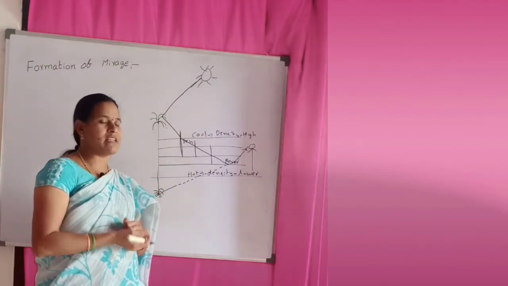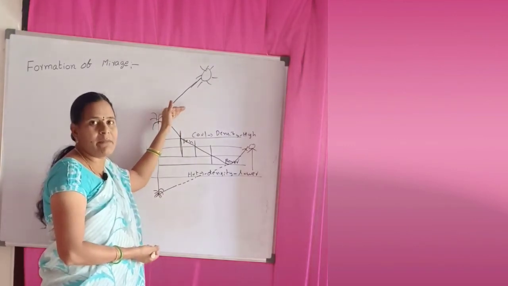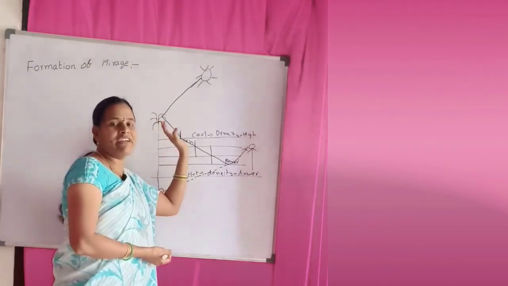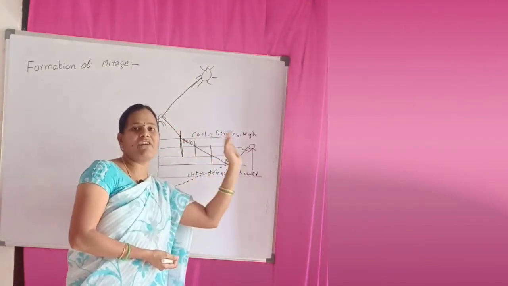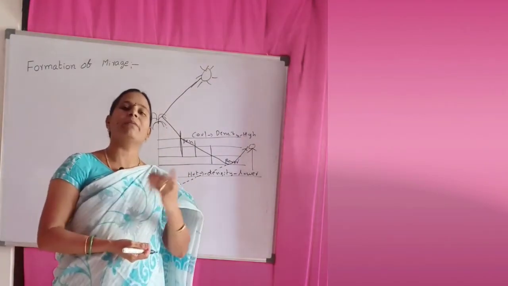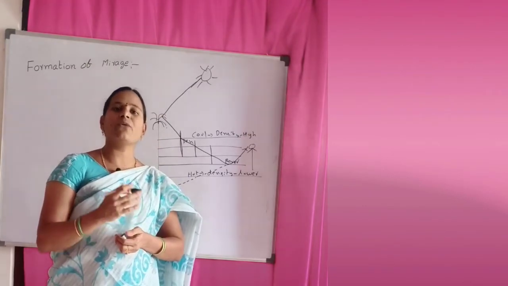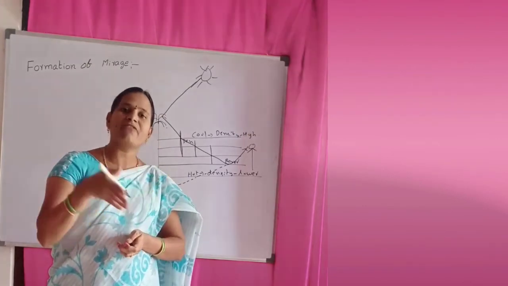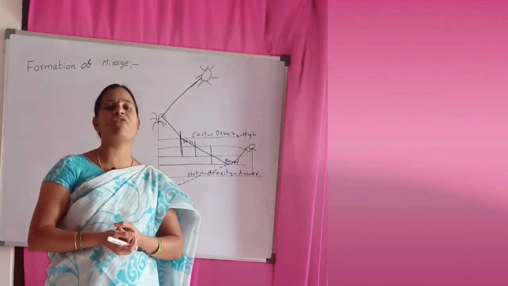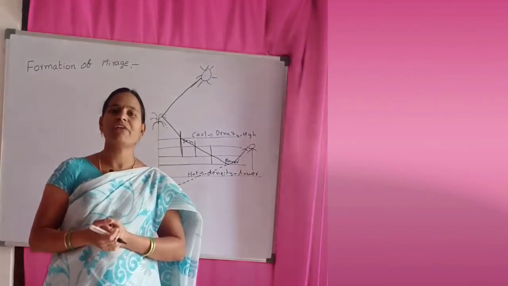Once again, when a ray of light travels from a denser medium to a rarer medium, it refracts. When it refracts, it moves away from the normal. From one layer to another layer it moves away from the normal, and when it reaches the critical angle and total internal reflection, it is reflected into that medium only. By this, a mirage is formed for the person. So this is about the formation of mirage.